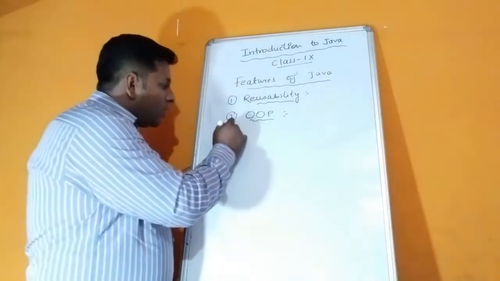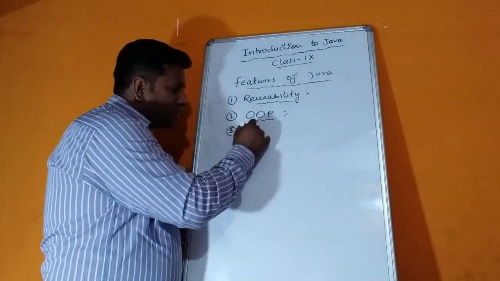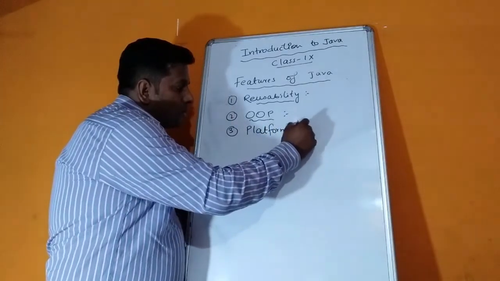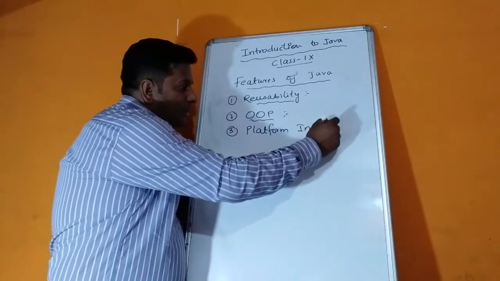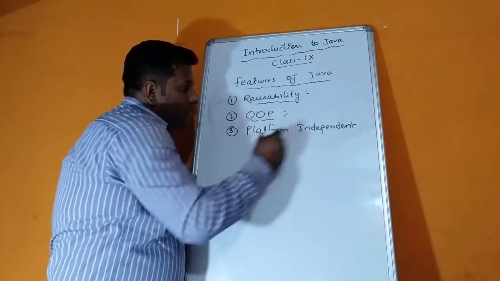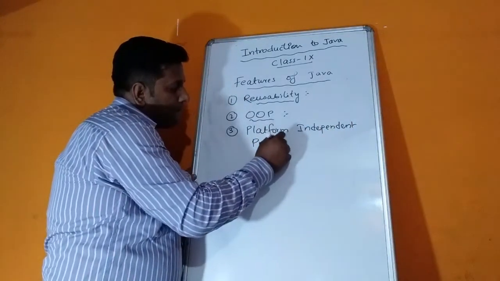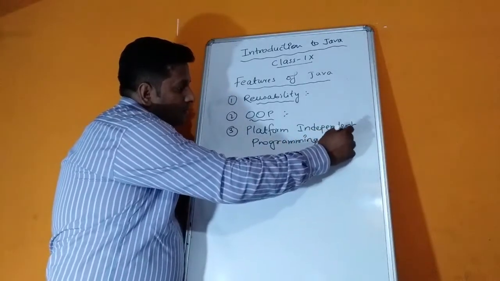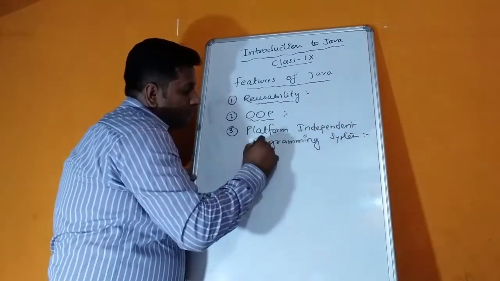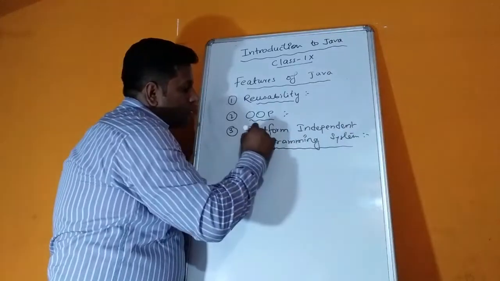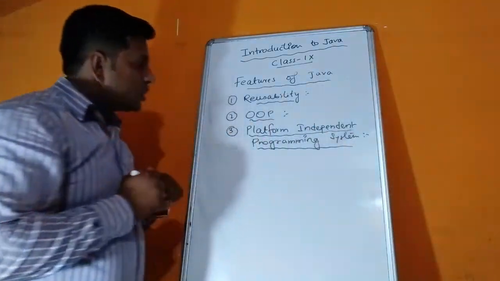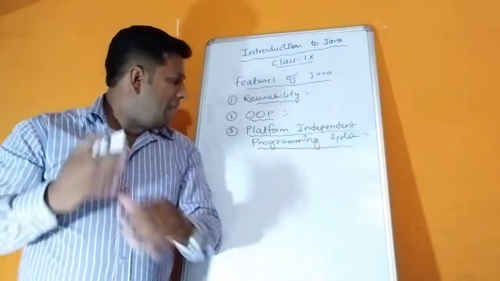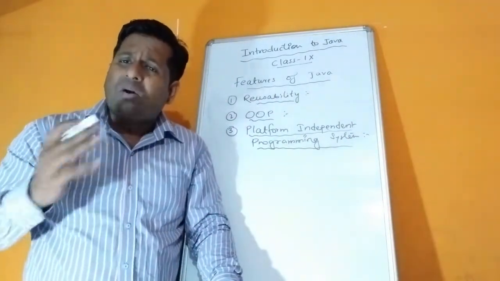Then the third one, just now we have gone through that, platform independent programming system. So see, just now I have discussed this one in brief. Platform independent programming system, what does it mean?